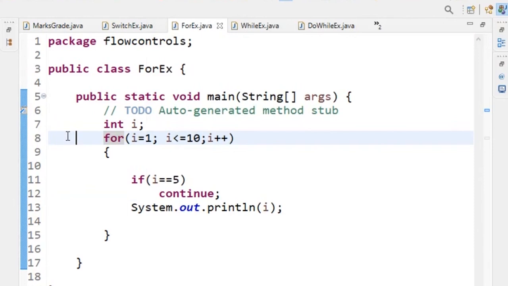These types of interview questions will be asked of a fresher: what is a break, and what will happen if you use a continue in loop statements. These are some of the interview questions in this flow control topic.